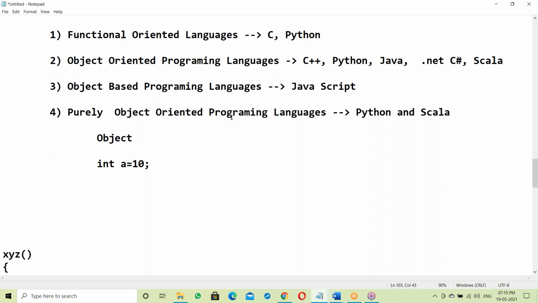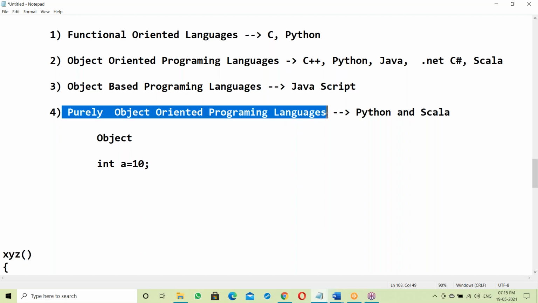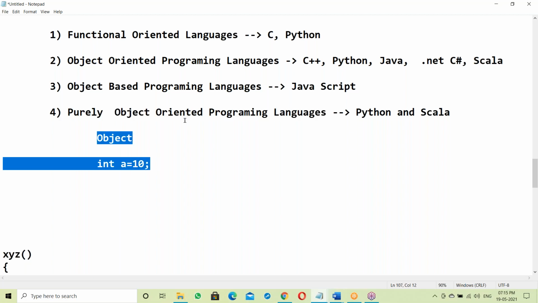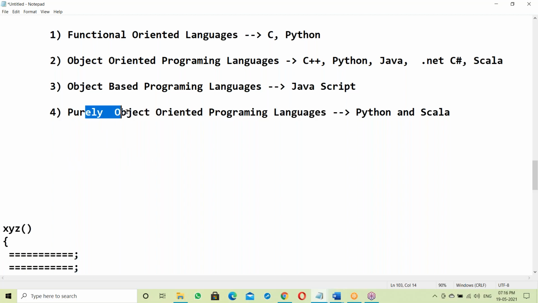How everything becomes an object in Java, we'll discuss later. In purely object oriented programming languages there is no variable concept, everything is objects.